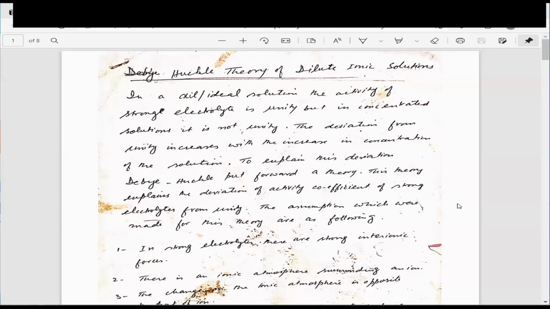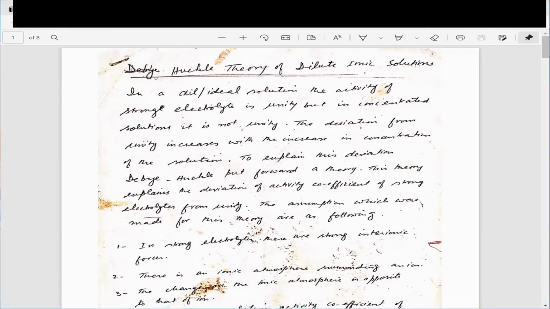This theory is for those solutions which are ideal solutions. Ideal solutions in the sense that their concentration is very dilute. Very dilute, they are nearly ideal solutions.